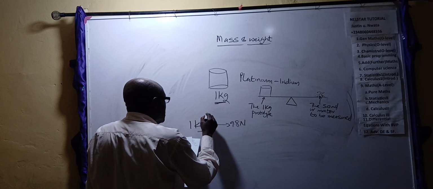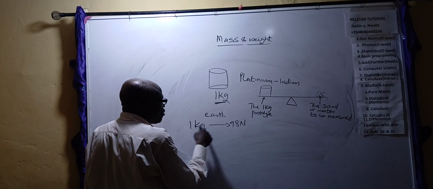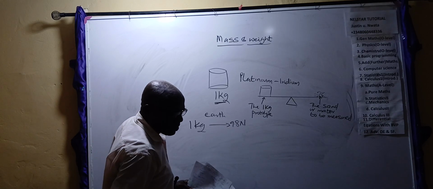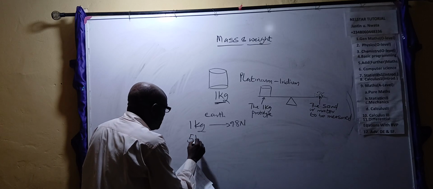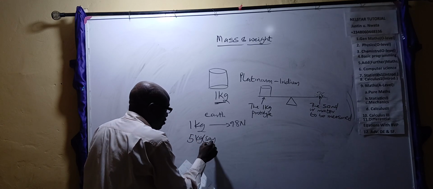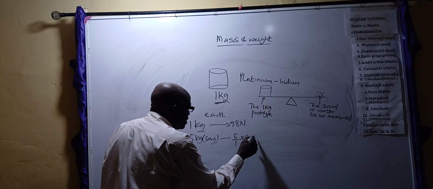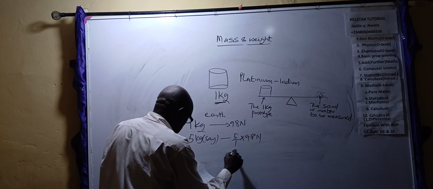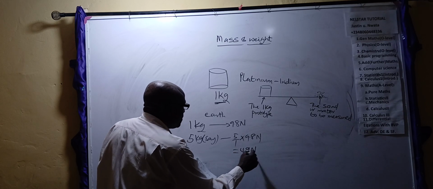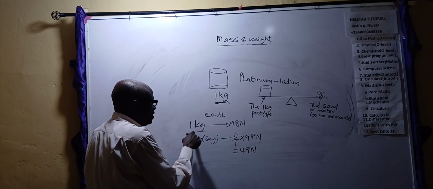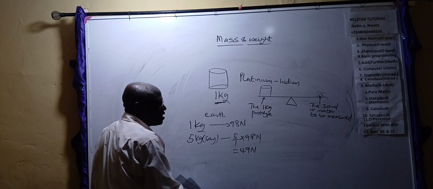This is on Earth. If 1 kg on Earth measures 9.8 Newton, then something like say 5 kg, we give you what? 5 over 1 times 9.8. This gives you 49 Newton. So 1 kg mass measured on Earth here gave us a weight of 49 Newton.